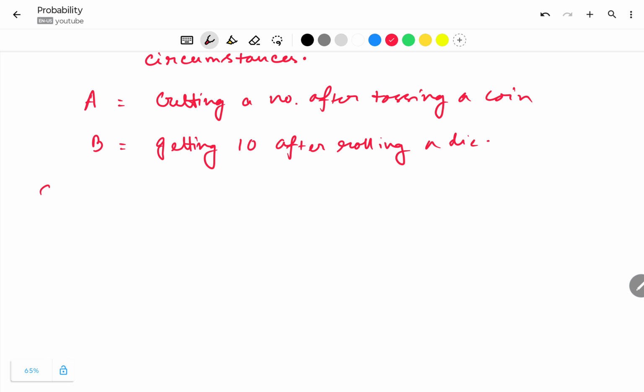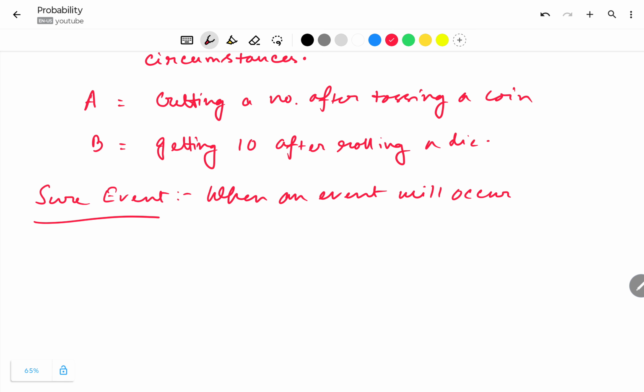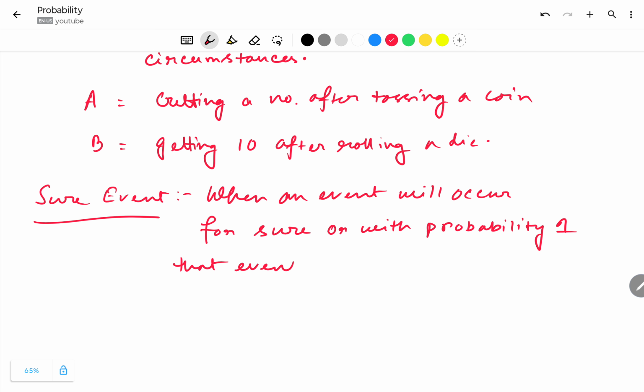And there is another event, that is sure event. Sure event is when an event will occur for sure, or with probability 1, that event is called sure event.